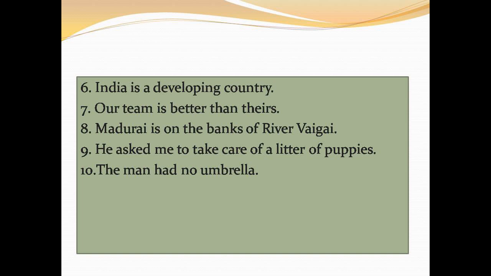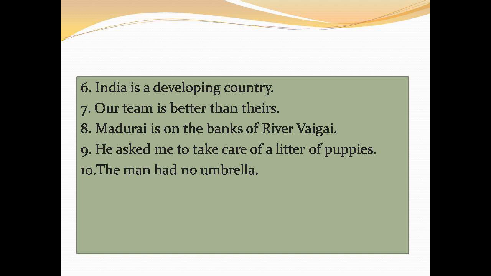Number 7. Our team is better than theirs. Team can't be one person. Team means a group of players usually, or group of people together for some purpose, right? Team, they make a team for something. So team is a collective noun. So in this sentence there is one noun, that is team, and it is a collective noun.